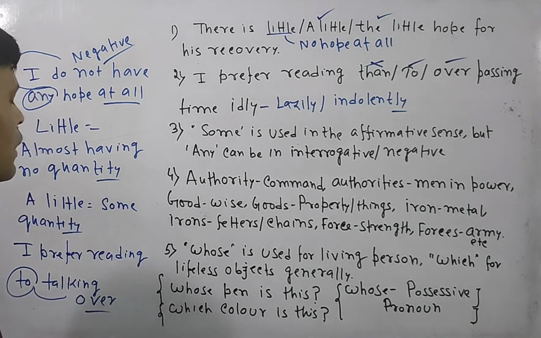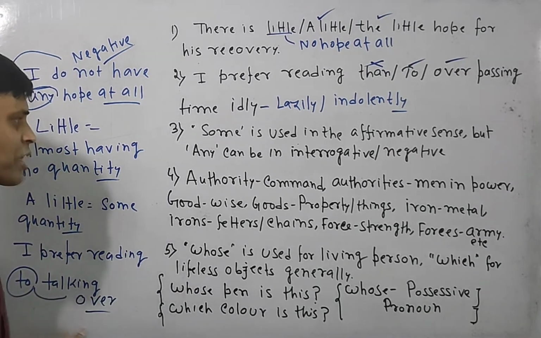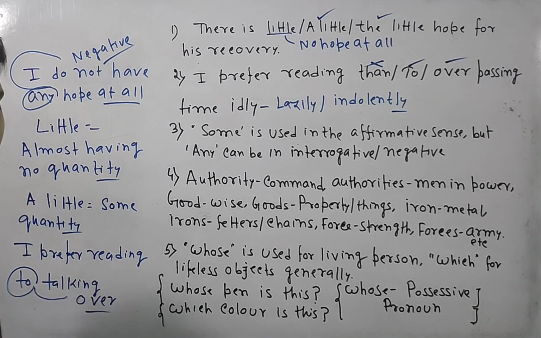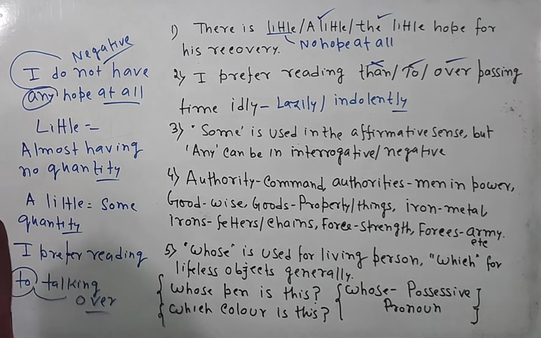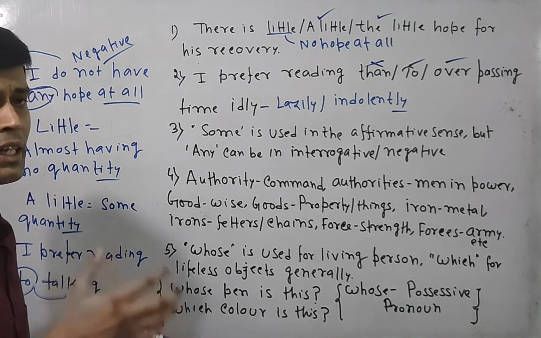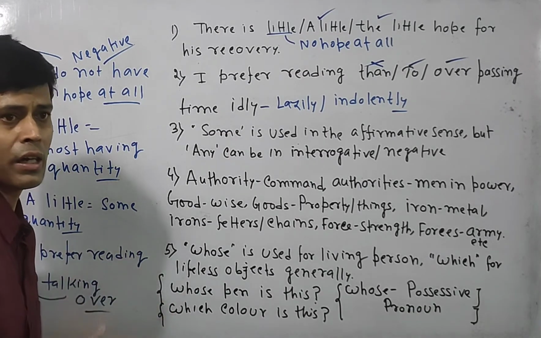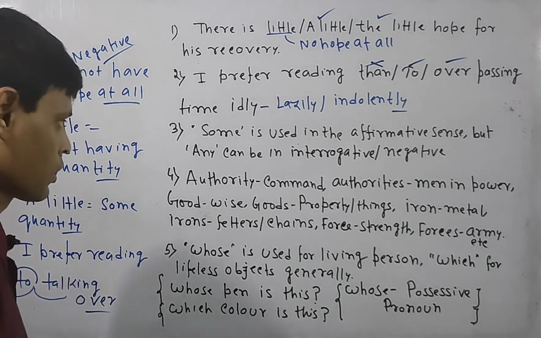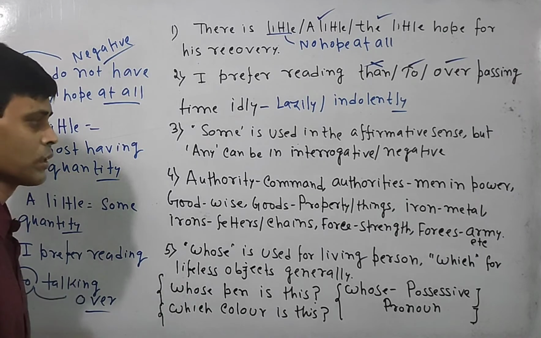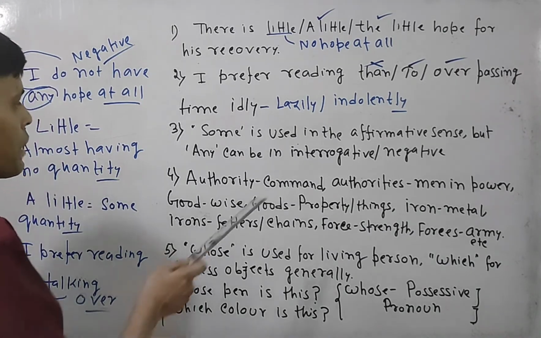Now look over the special uses of the words written in rule number 4. Authority: I have authority over you, I have command over you. That means I can make you dance the way I want. Authority means command.